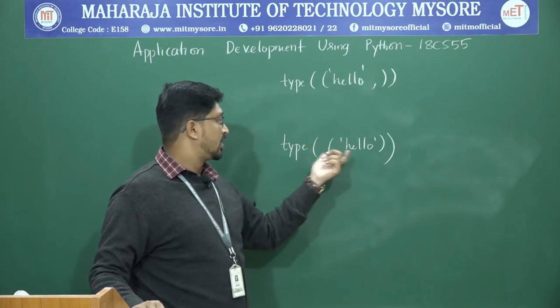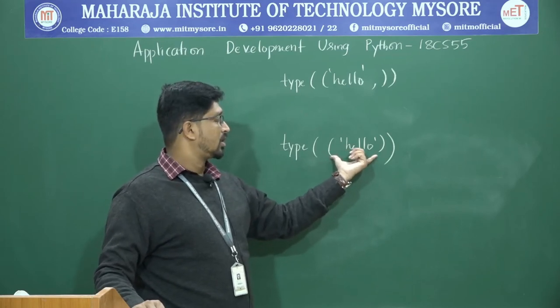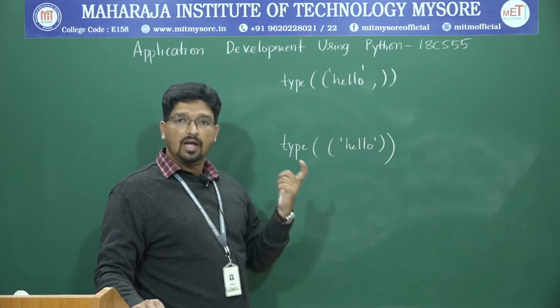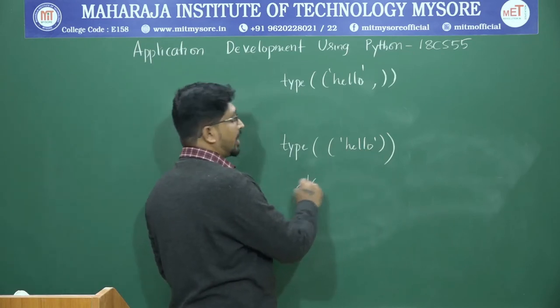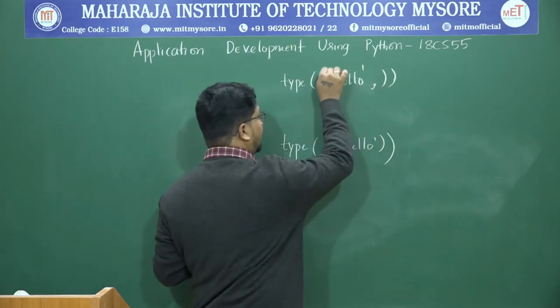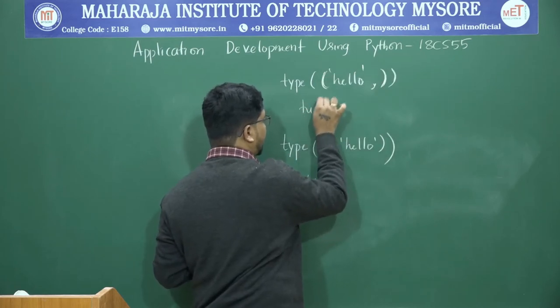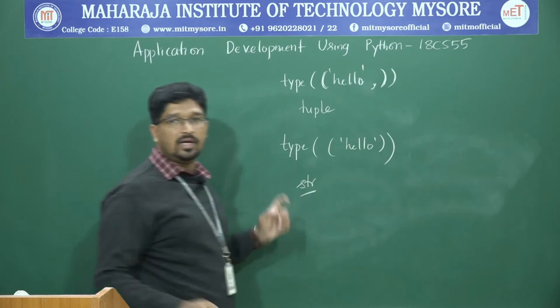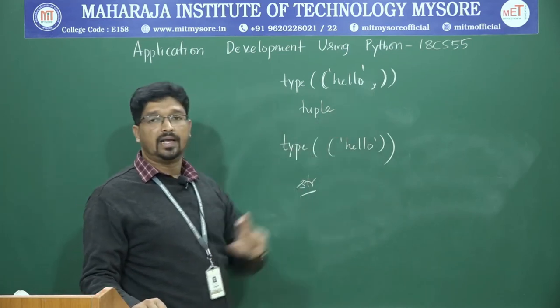So when you want to check the type of this particular data, that is an open circular bracket with hello inside, you will get the type as string, str. But when you have a comma with the circular bracket, this is treated as a tuple. This is not a string now, this is a tuple because of this extra comma.